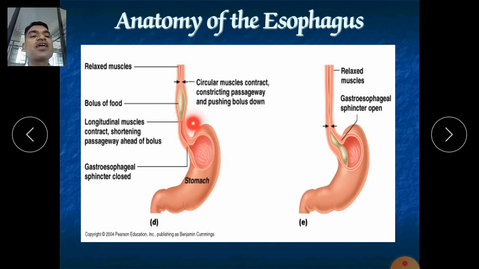So this is the cardiac sphincter. Here it contracts, after that it relaxes here, after that it relaxes here, but here it has contracted, meaning the sphincter has been closed. In this fashion the movement of our food bolus occurs in your esophagus and it travels towards the stomach.